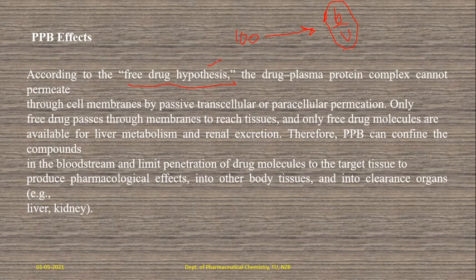So here also there may be changes. So it affects these kinds of mechanisms: distribution, metabolism, excretion and pharmacological actions. Those are the plasma protein binding effects.